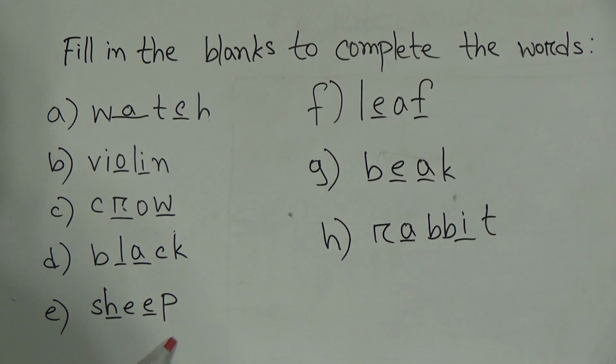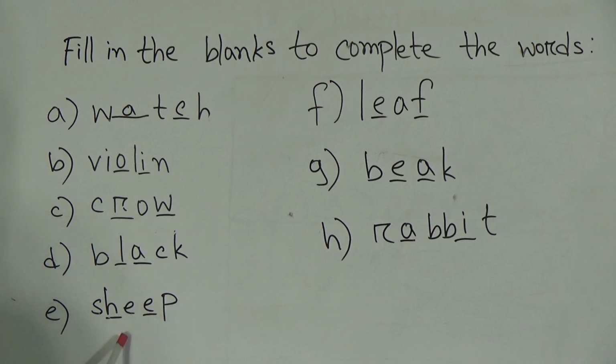Okay, dear students, look, our next word is sheep, and its spelling is S-H-E-E-P, sheep. Dear students, at first you will get a gap, and there you have to write H. Then after the letter E you will get another gap, and there you have to write E. So the spelling of this full word is S-H-E-E-P, sheep.